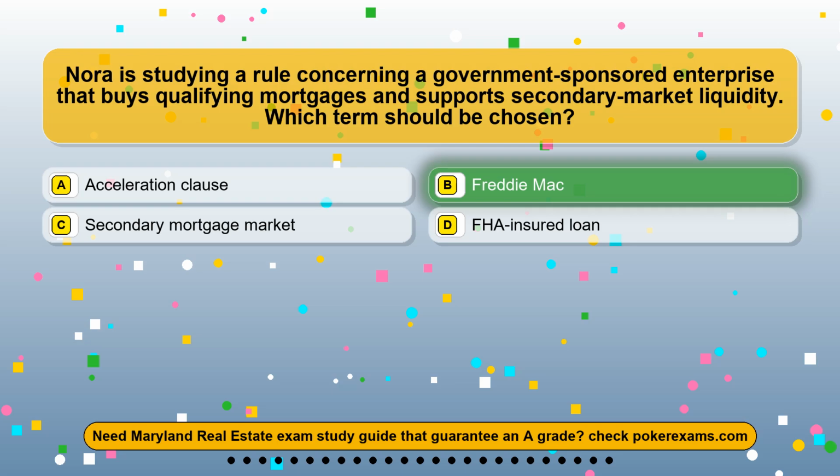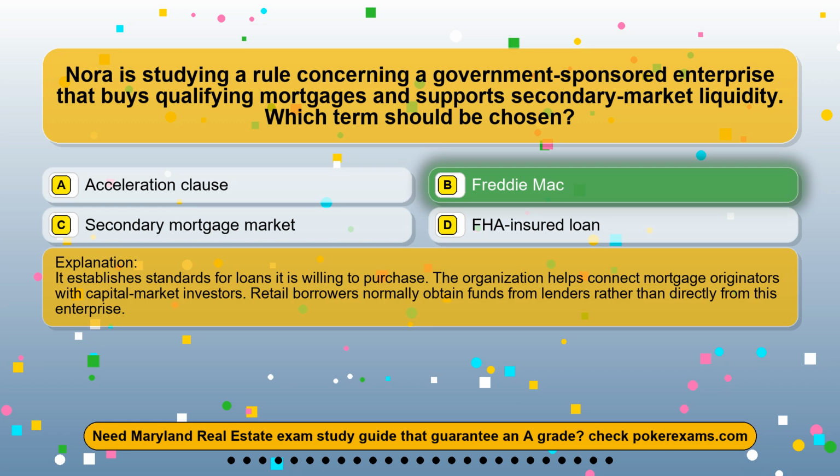The correct answer is option B, Freddie Mac. It establishes standards for loans it is willing to purchase. The organization helps connect mortgage originators with capital-market investors. Retail borrowers normally obtain funds from lenders rather than directly from this enterprise.